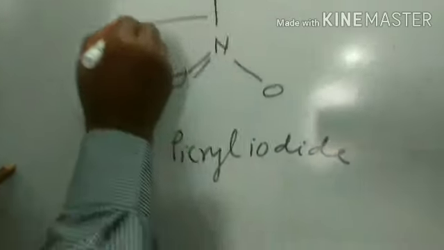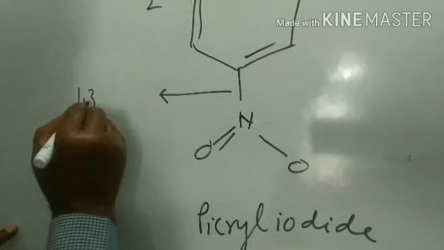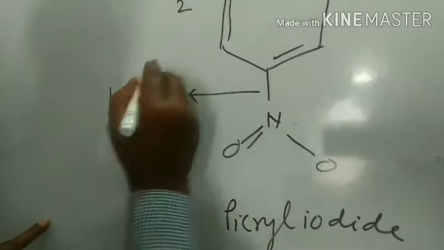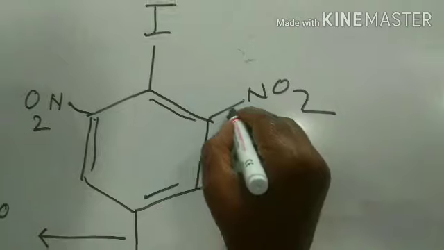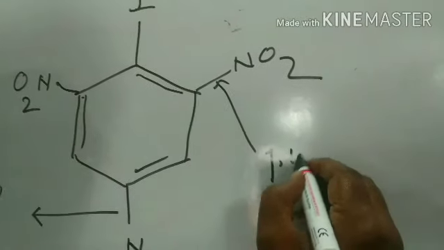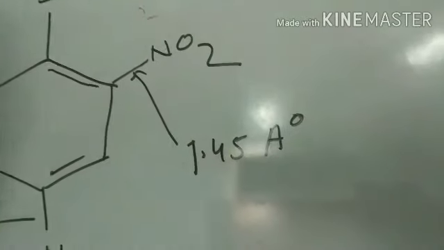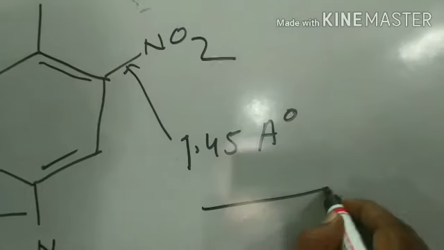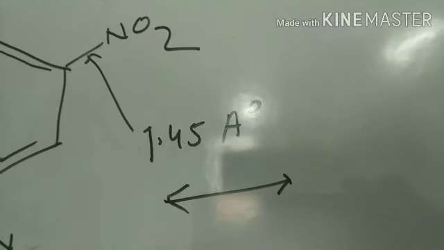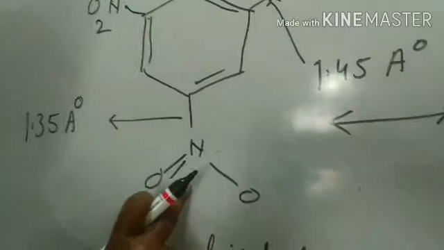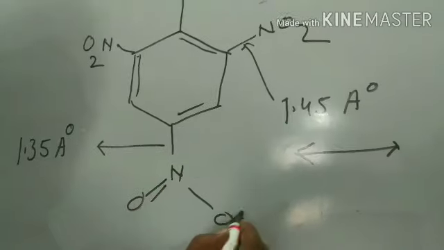This C-N bond length is 1.35 angstrom unit and this bond length is 1.45 angstrom unit. Resonance is possible to some extent because of this nitro group.